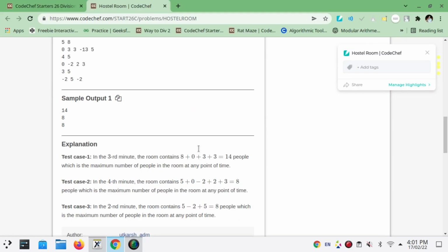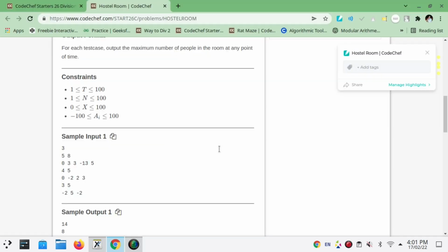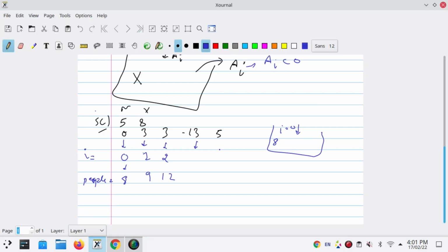Let me look at the test case again: it's 0, 3, 3, minus 13 and then 5. So 3 people enter the room, and then it becomes 14... At i equals 2, 3 more people enter the room, and it becomes 15.